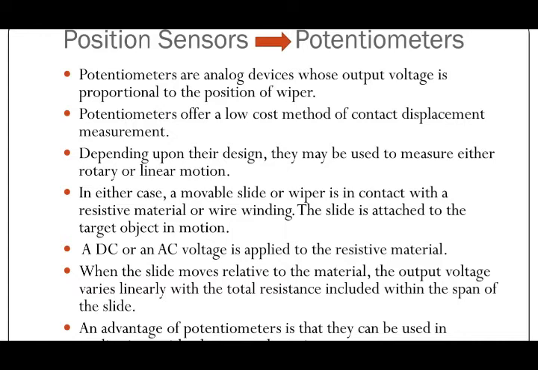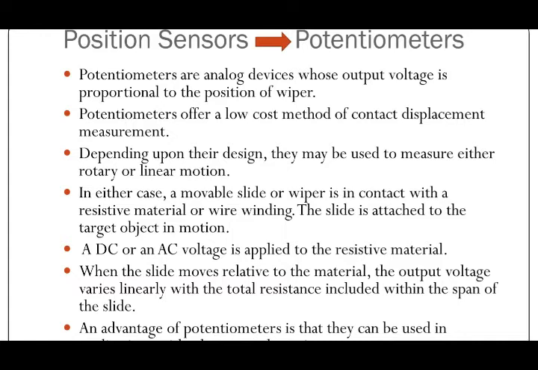Depending upon their design, they may be used to measure either rotary or linear motion. In either case, a movable slide or wiper is in contact with a resistive material or wire winding. The slide is attached to the target object in motion. An AC or DC voltage is applied to the resistive material.